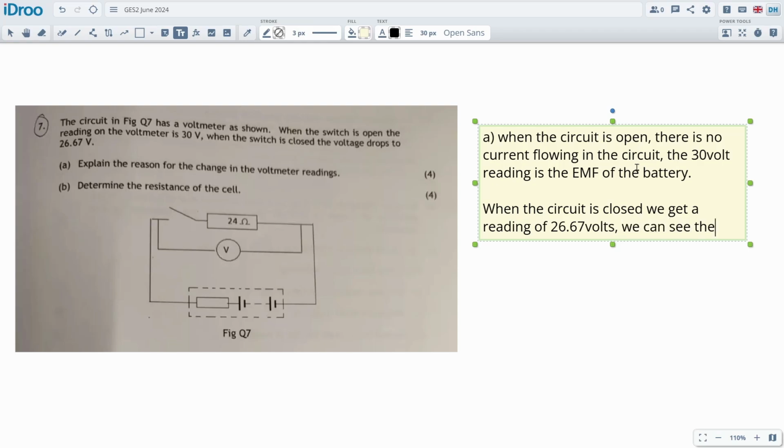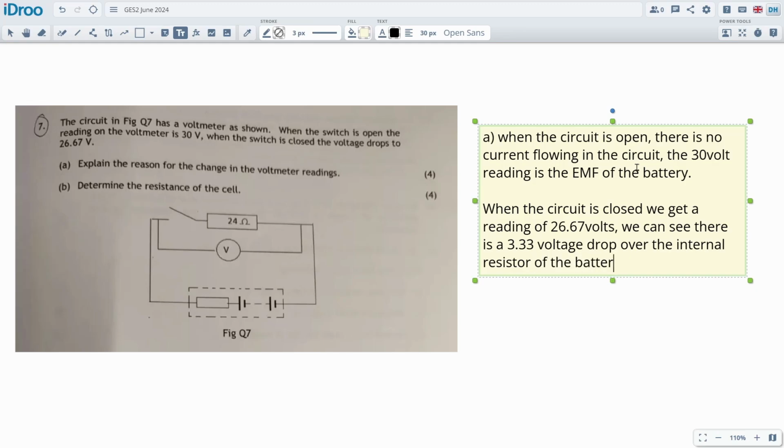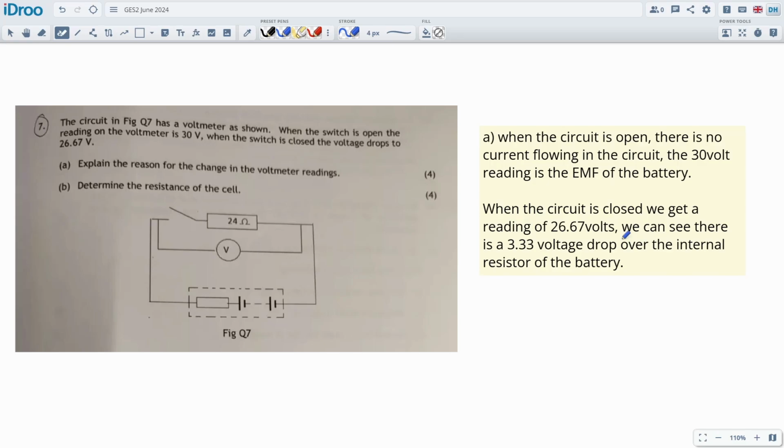We can see there is a 3.33 voltage drop over the internal resistor of the battery. It asks to explain the reason for the change. That is explaining the reason for the change. There's a voltage drop because of this guy.